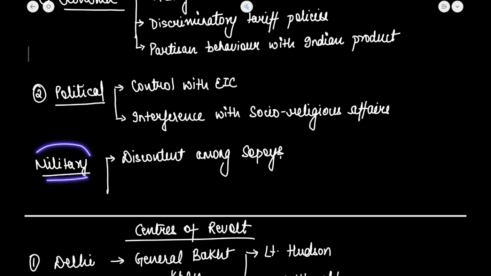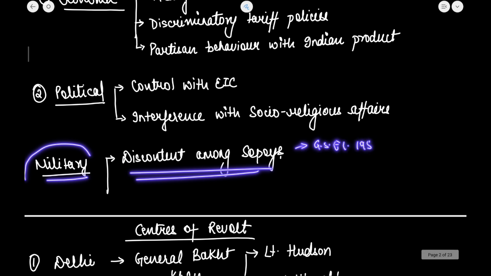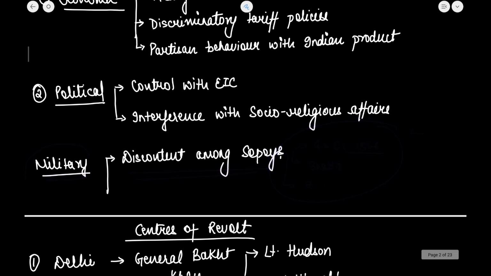If I talk about the military, discontent among the sepoys, the General Service Enlistment Act of 1856 you can mention here. Then the bhatta, or the service allowances, were not given. Also, restriction on wearing caste and sectarian marks was there. So these were some of the military reasons.